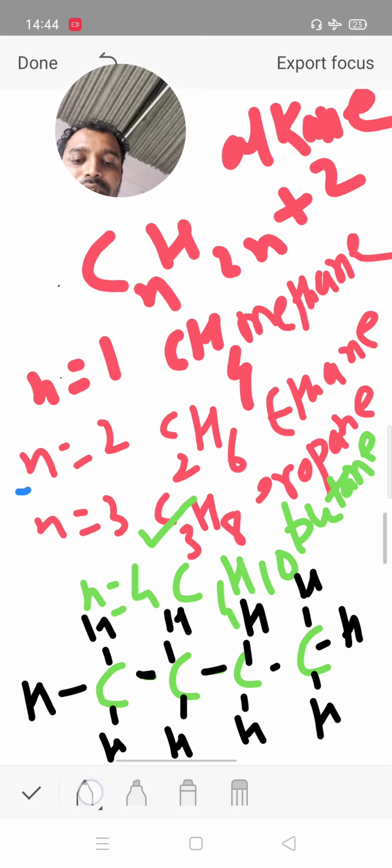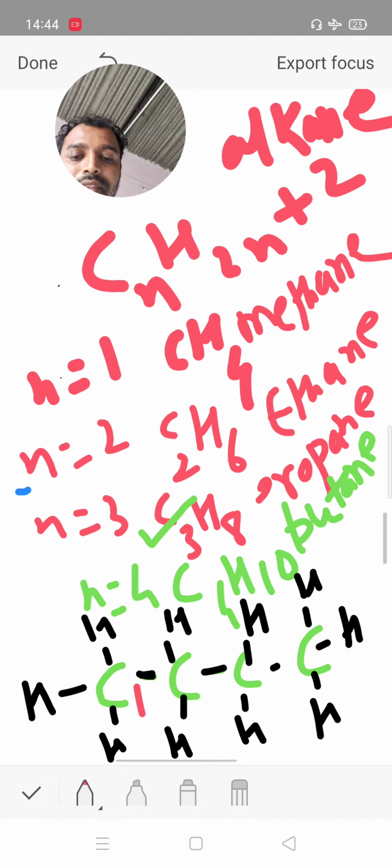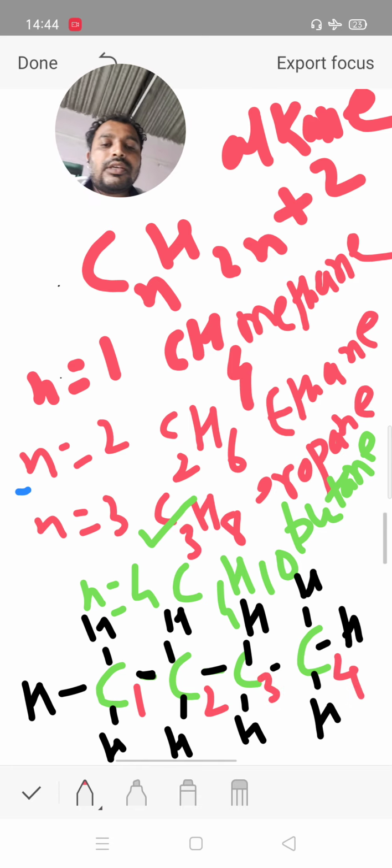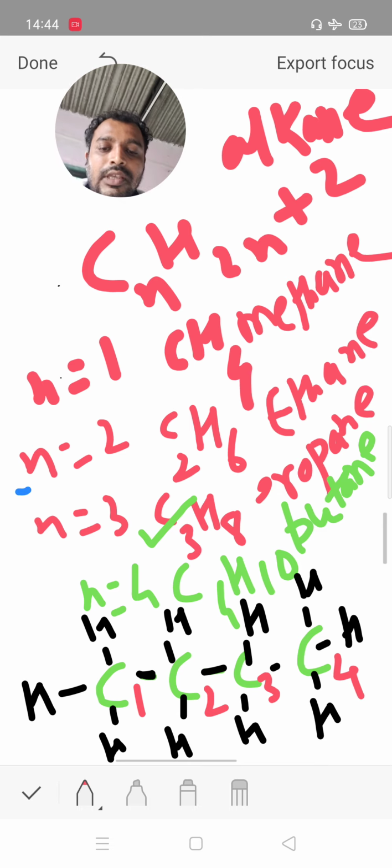There are total 4 carbon, numbered 1, 2, 3 and 4. Students, draw the structure this way in the exam. Then it is the right structure.